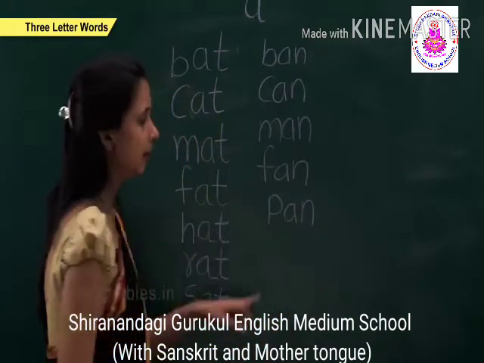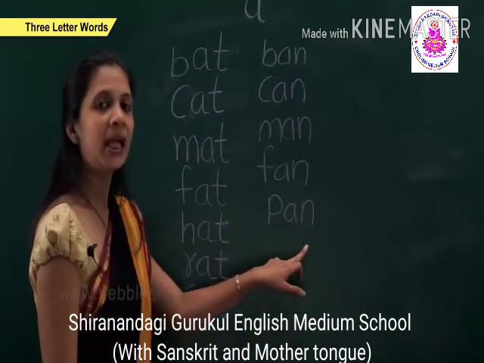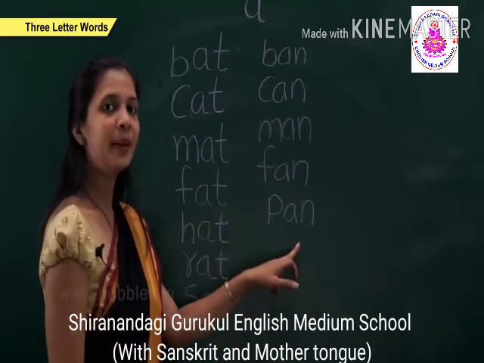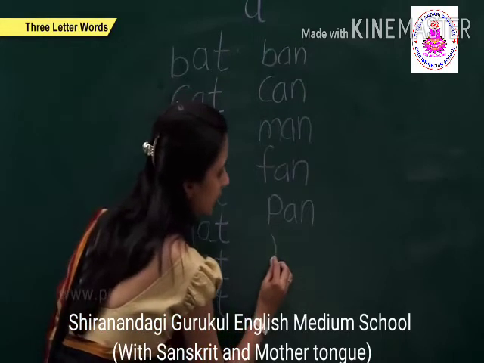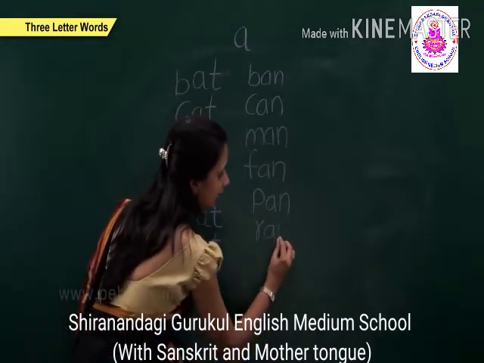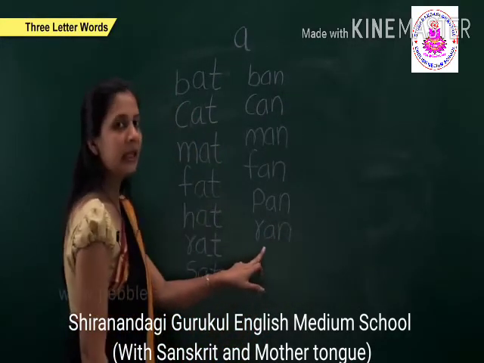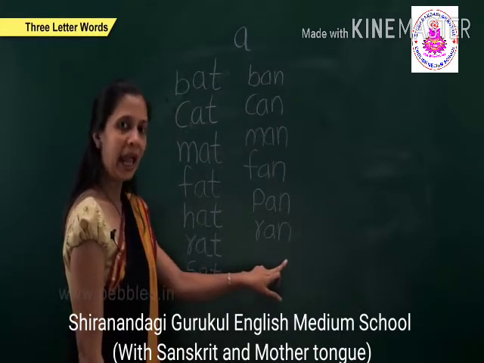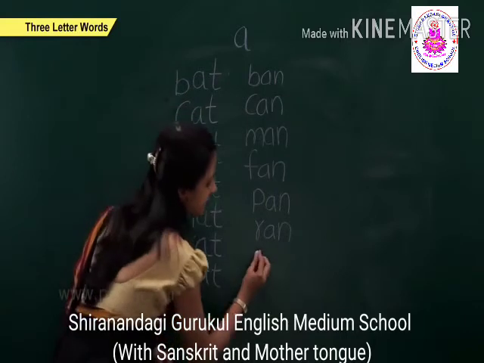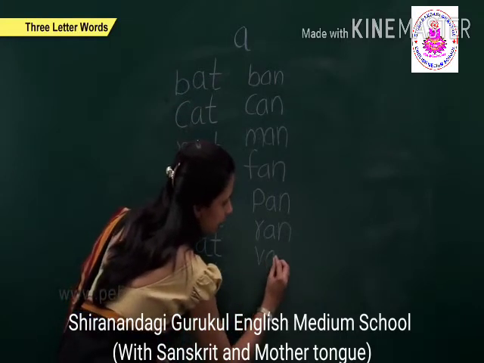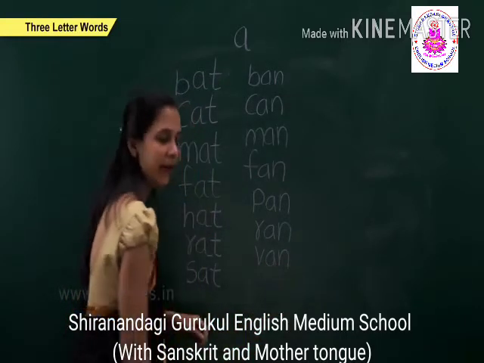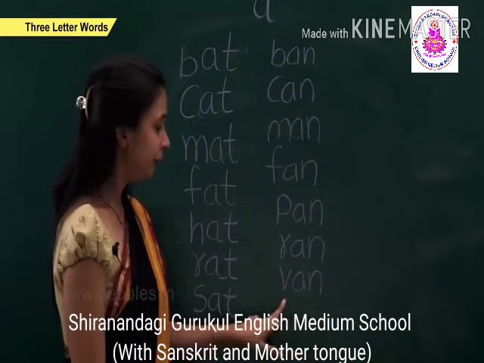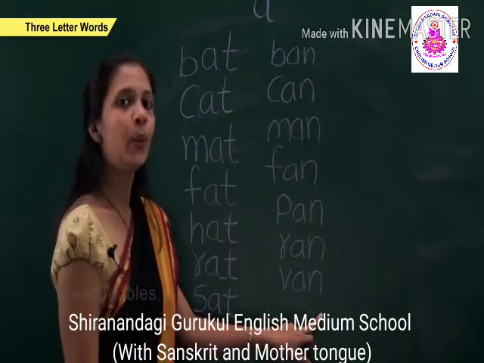P-A-N, pan. The next is R-A-N, ran. The next is V-A-N, van.